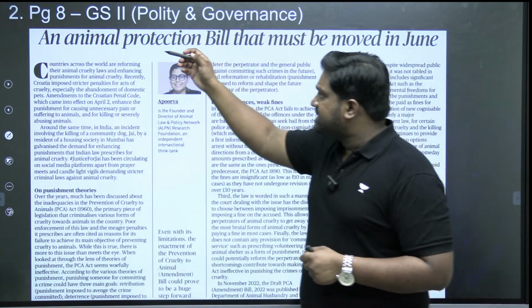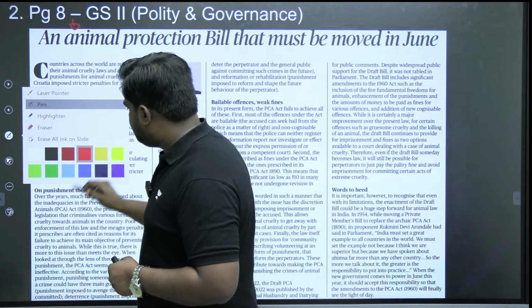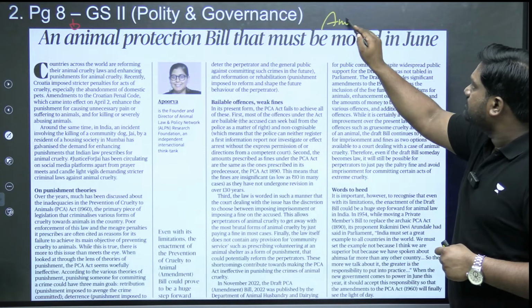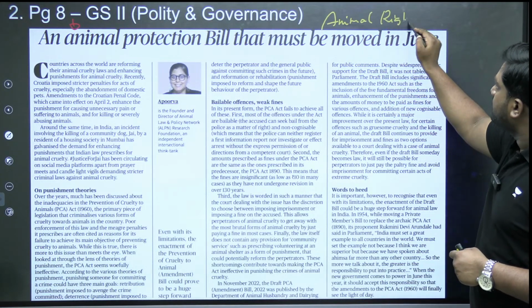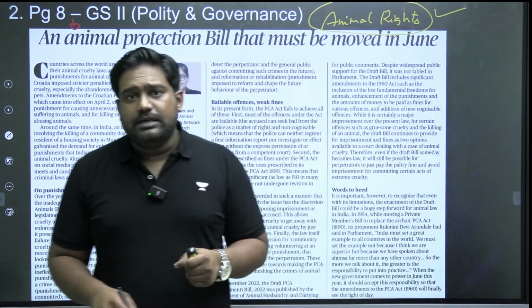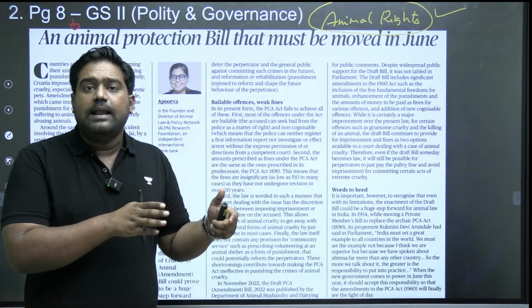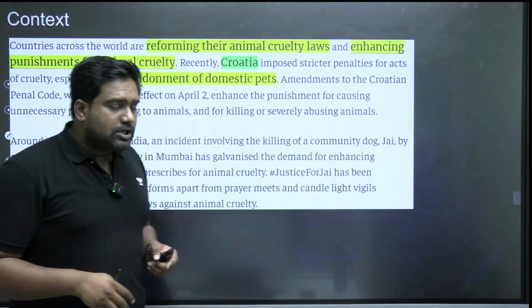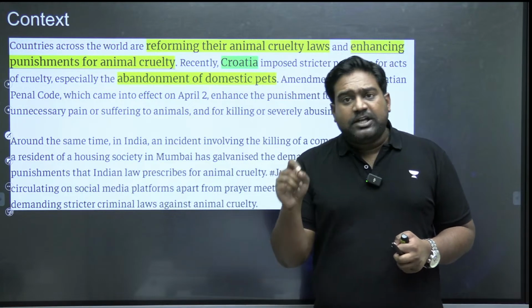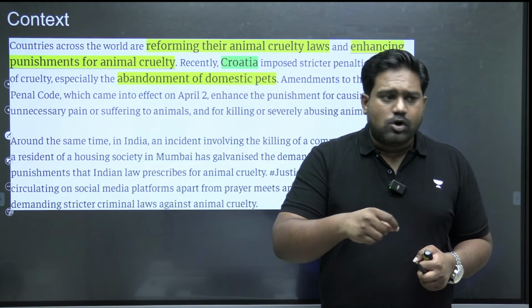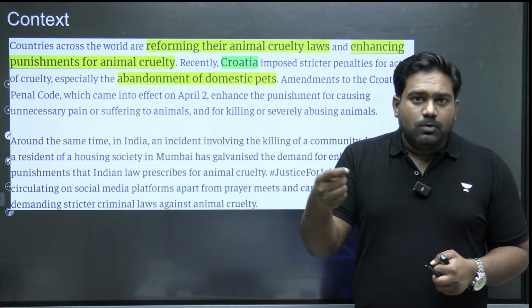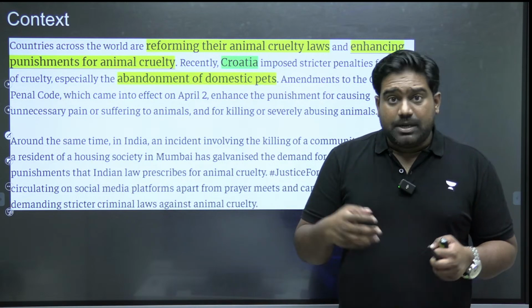Now let's look at the next article from page number 8. This article focuses on the topic of animal rights. It deals with a very delicate, sensitive subject, that is animal rights and prevention of cruelty against animals. The context here is that in India recently there have been many horrific incidents where pet owners or random people have caused horrific injuries and meted horrific treatment to domesticated animals, pet animals,